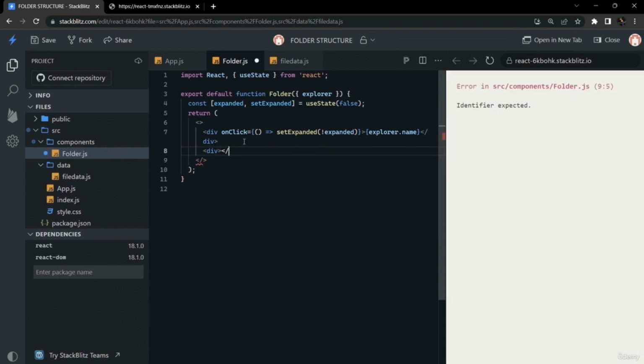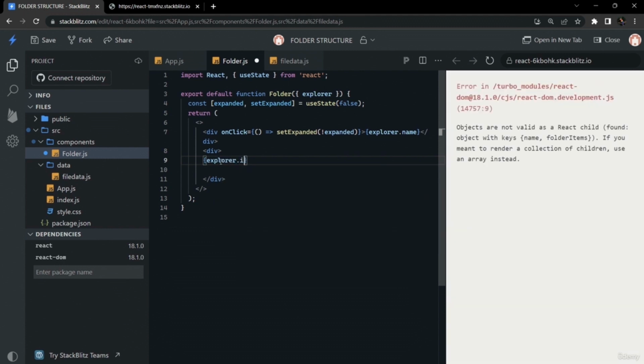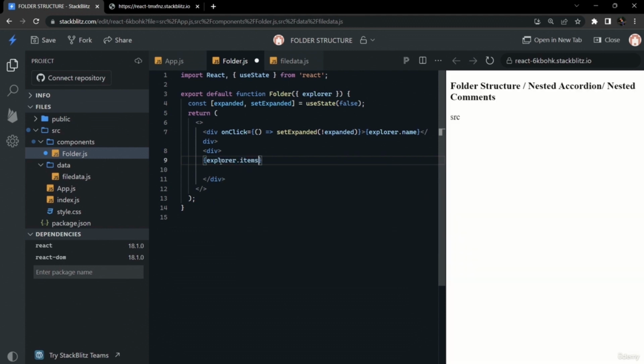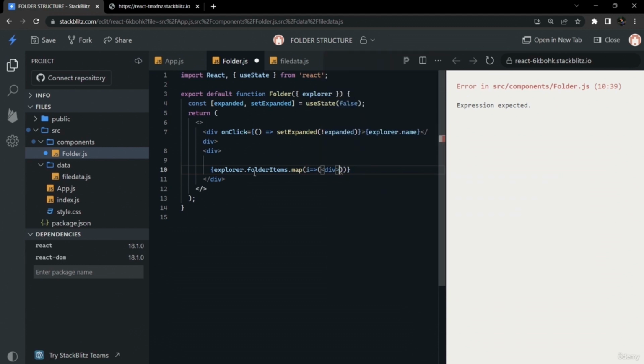Now we will render the number of items that are present in the list or the folder. So app.js and the styles folder, these all were present in the source folder, so we are trying to render them here using the map operator. So on explorer.items we will use the map operator, and we'll render all the items in the list.